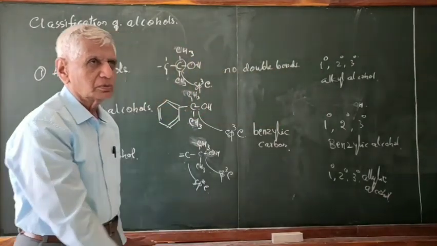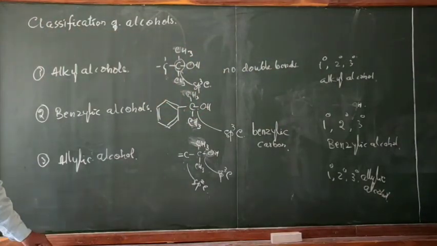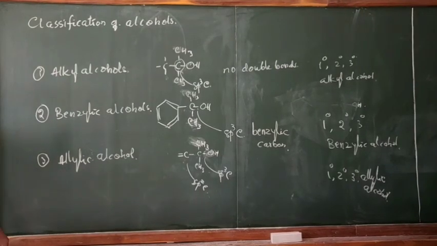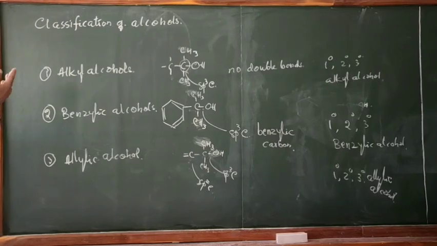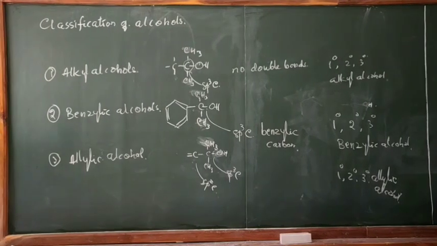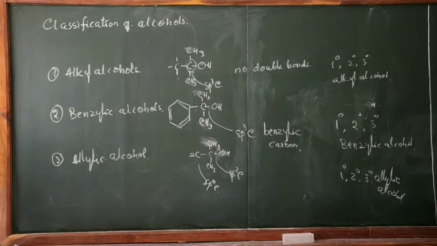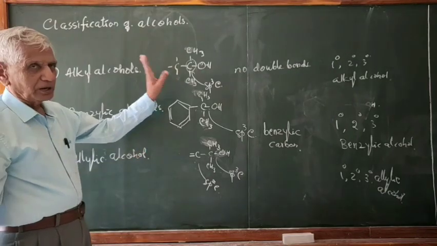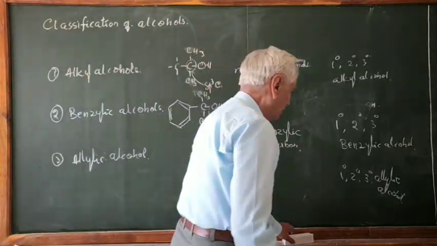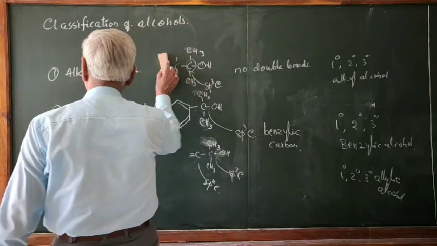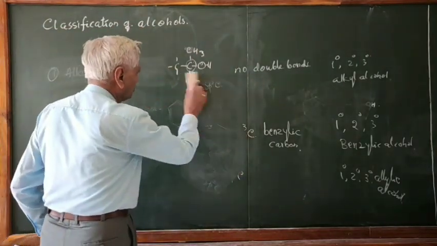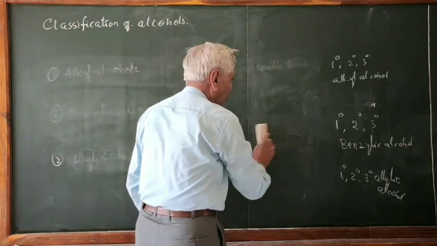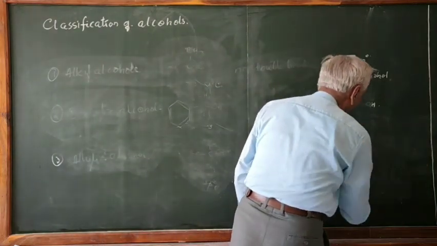Hope it is clear. Any doubt here? No doubts. So the compounds are further classified. That is, these are the classification of monohydric alcohols. Monohydric alcohols are classified into alkyl alcohols, benzylic alcohol, and allylic alcohol, depending upon the nature of this carbon atom. Okay. Next one, monohydric alcohols. I think I have told you yesterday. If I have not told, make a note here. Okay.